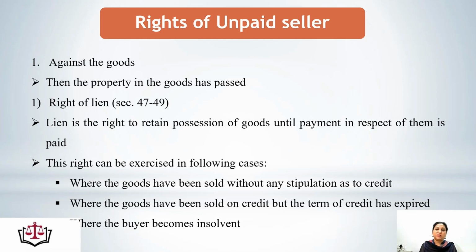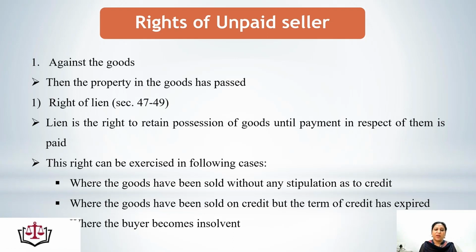It means when the seller is in the possession of goods and the payment is not made but the ownership has been transferred to the buyer, the unpaid seller has a right of lien on those goods. But this right can be exercised when the following conditions are satisfied, or in the following cases: one, where the goods have been sold without any stipulation as to credit, meaning no credit stipulations were made at the time of the contract. Now the seller is unpaid.